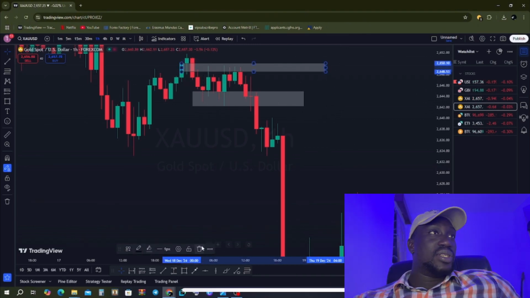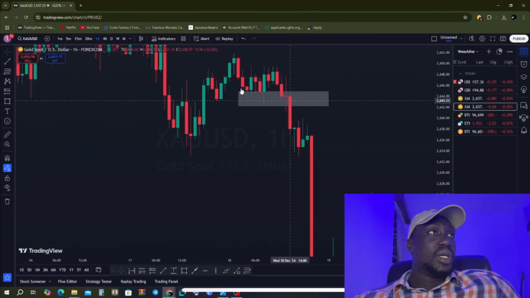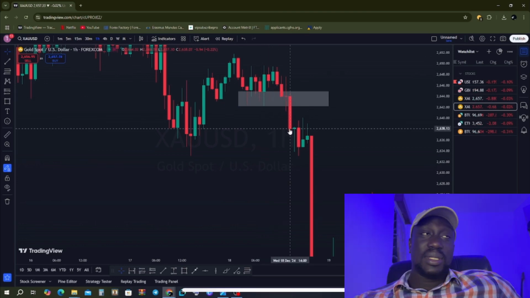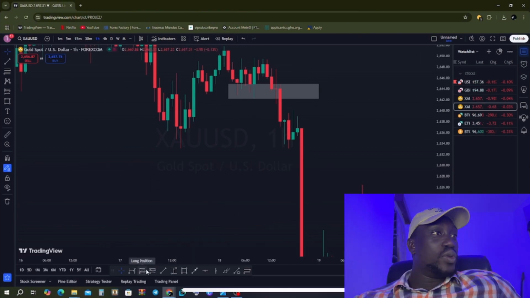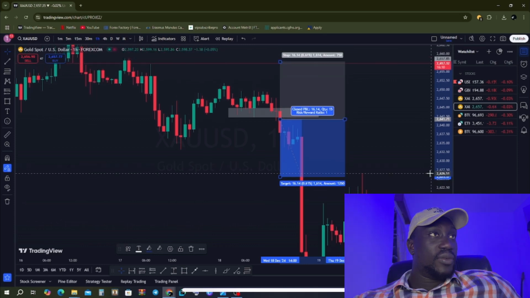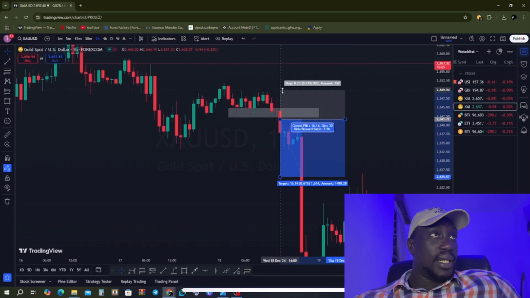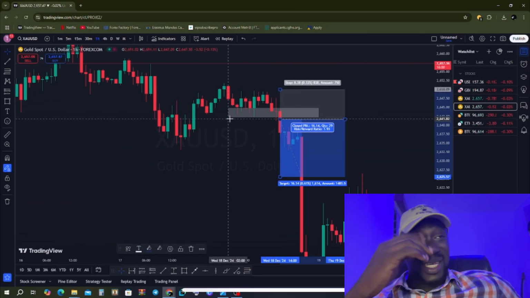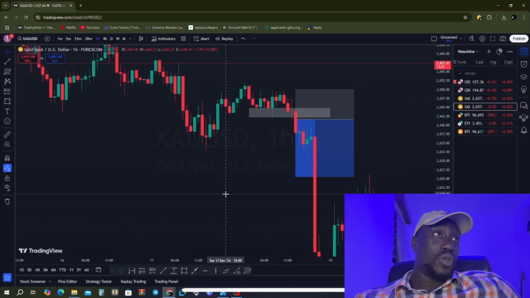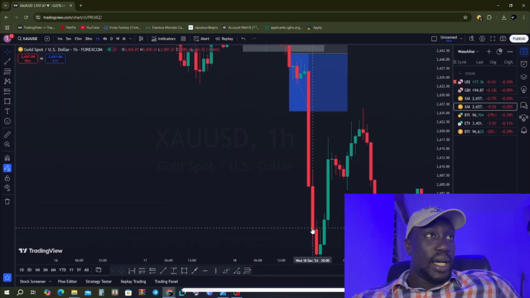All right, let's just remove the top one. Our main focus is this one. Now this used to be a support, which broke. Now it's a resistance, right? So if we were to take that again, a short position, we would have sold here, right? Stop loss probably above here or somewhere here, probably above there. I mean, you need to go on the lower time frames to find a good stop loss level, right?